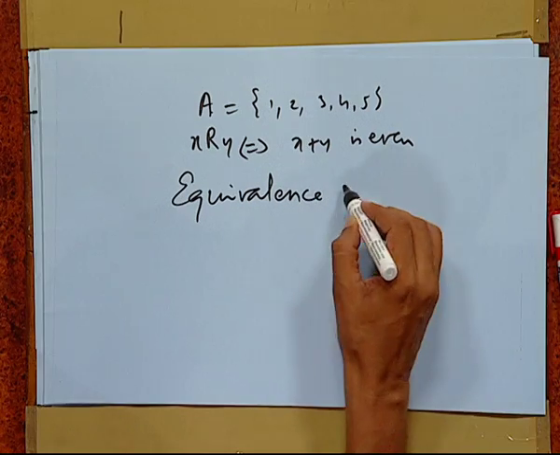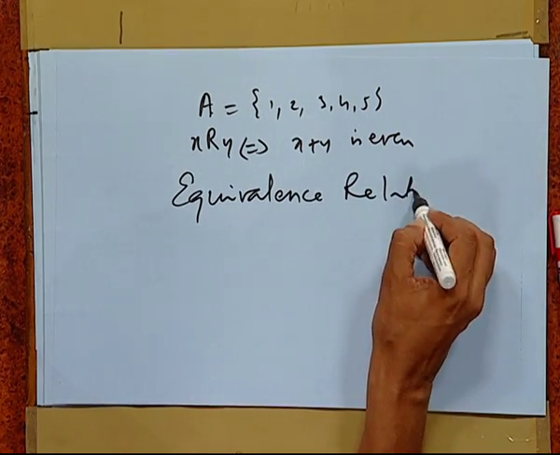In fact, any relation which is reflexive, symmetric and transitive is called an equivalence relation. Thus, an equivalence relation is one which is reflexive, symmetric and transitive.